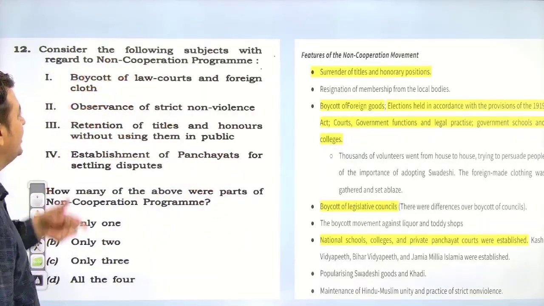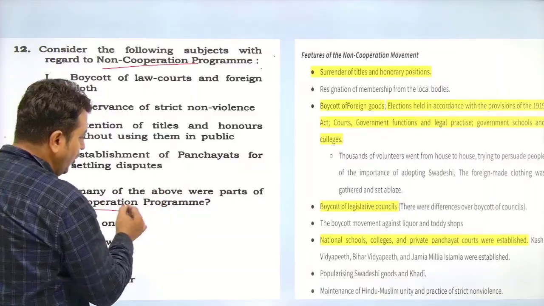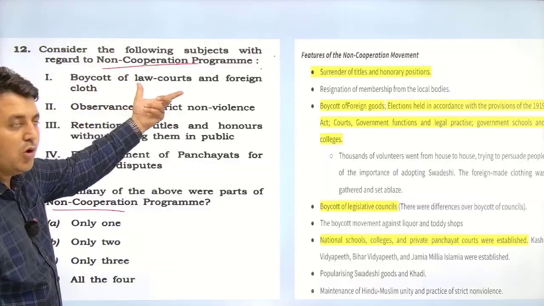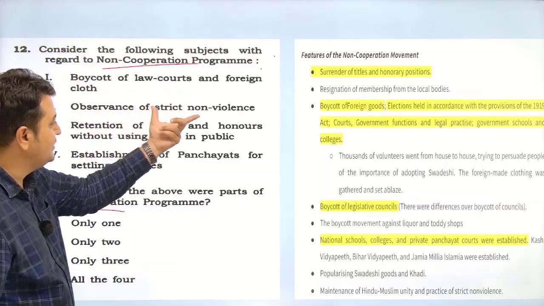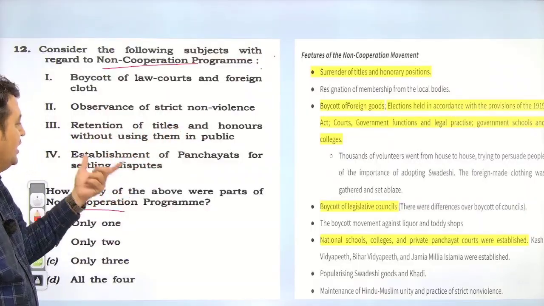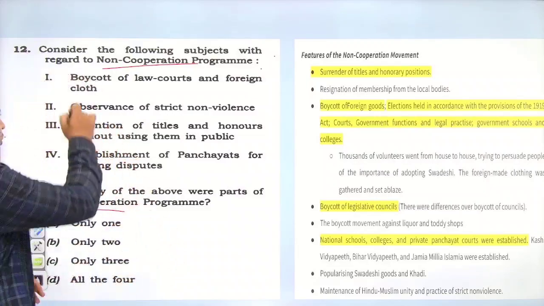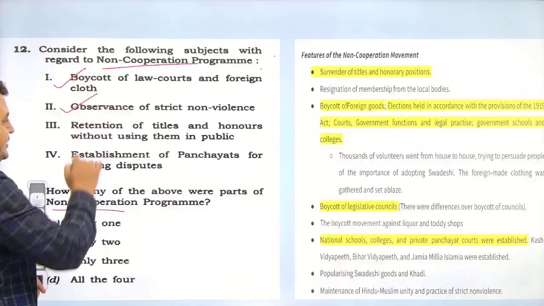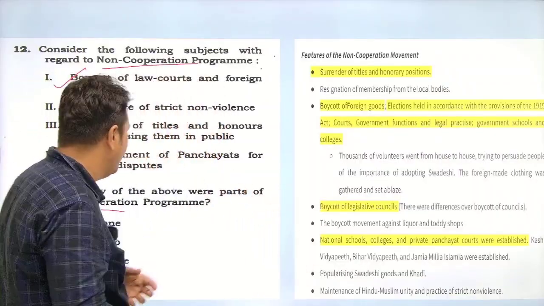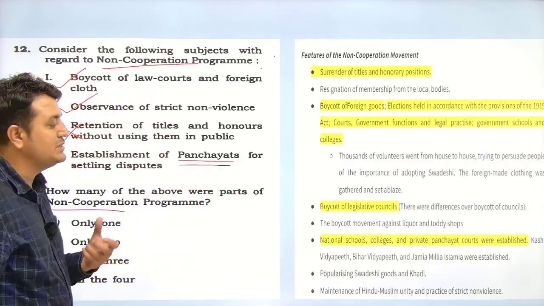Consider the following statements related to the non-cooperation movement, and how many of the above were part of the non-cooperation programme. They talked about boycott of law courts and foreign clothes, observation of strict non-violence, retention of titles and honours without using them publicly, establishment of panchayats for settling disputes and all. Everyone, most of you knew this thing, and of course they renounced the titles, not retained them. So this is wrong, but this is the point that most people missed.